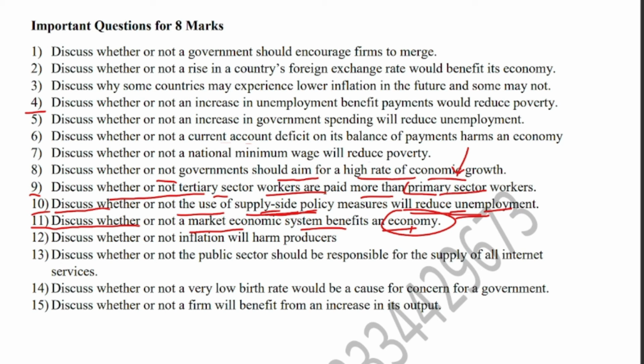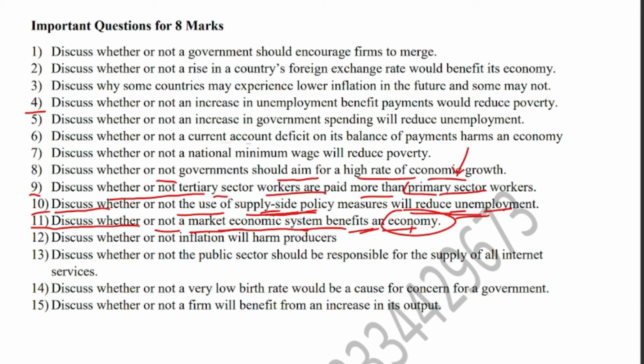So you will say that a market economic system, that is a free market economic system run by private individuals and companies, can benefit the economy because better quality goods and services will be produced, and there will be a quick response of the producers to their customers, so customers' needs and wants are satisfied well and on time. Quality of goods will also be better in this type of economy. The private sector also creates more job opportunities for individuals, and individuals get better chances to grow financially and occupationally.